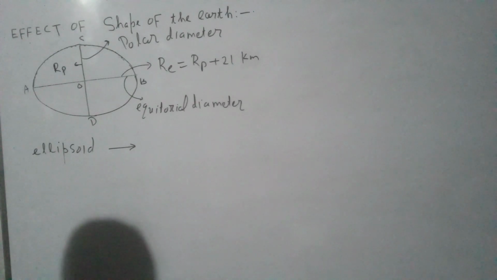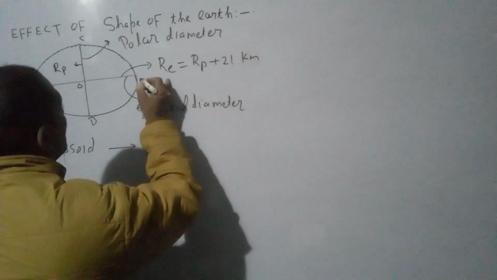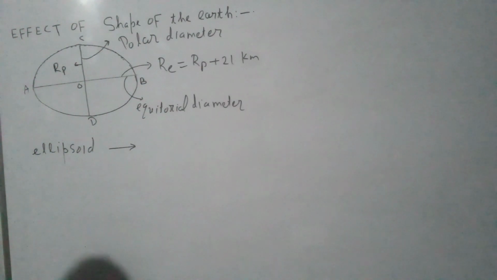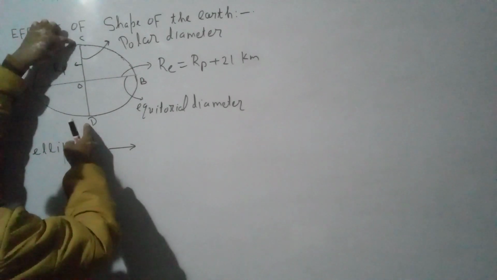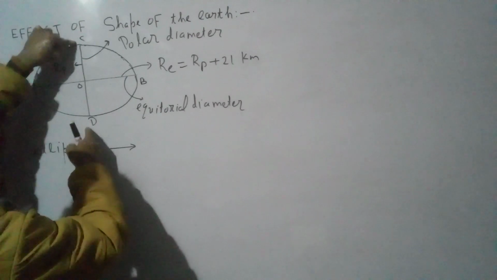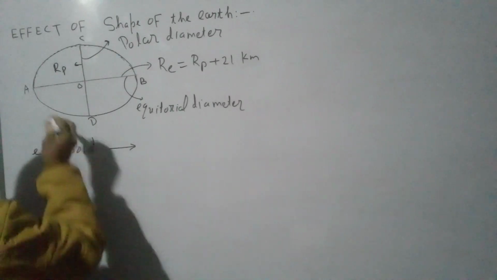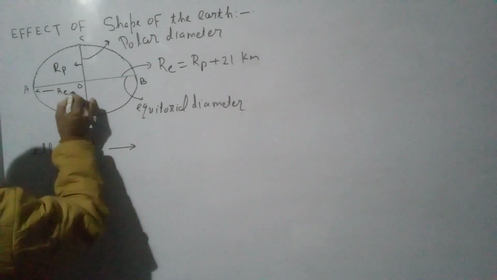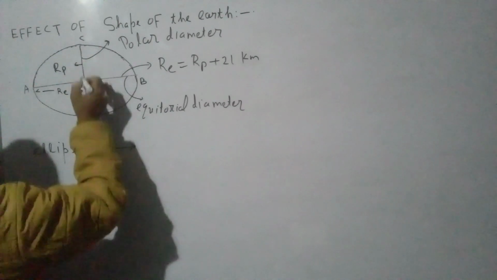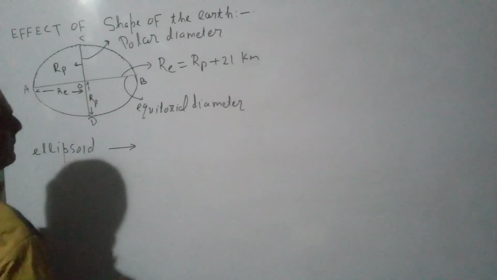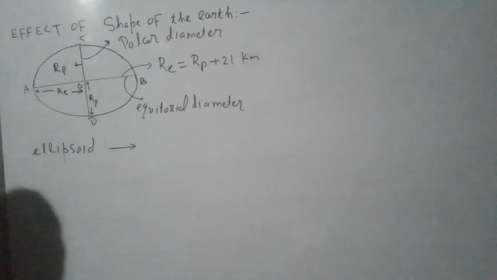Radius along the equatorial plane is 21 km more than the radius along the poles. Let the radius along the equatorial line be RE. This is the radius along the equatorial line, and this is the radius along the polar lines. So the equatorial radius is 21 km more than the polar radius.